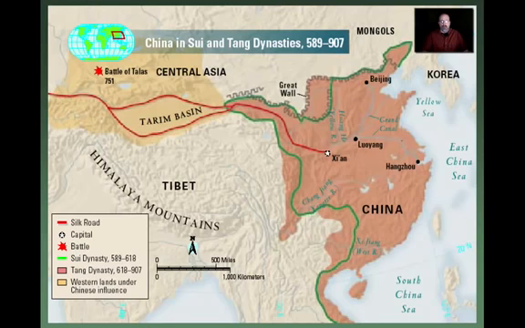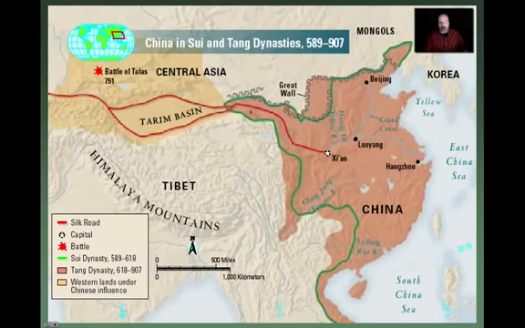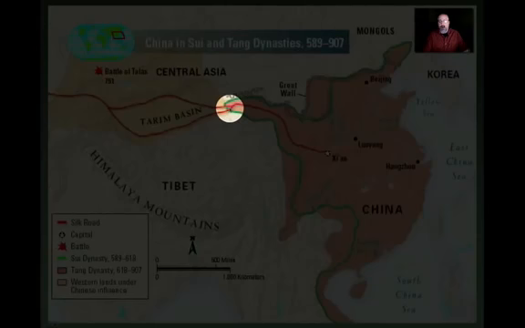You should make note, if you're looking, you can see this red line here. That, of course, is the Silk Road, and it's splitting on what they're calling the Tarim Basin, or what we know as the Taklamakan Desert. And again, they would have had influence over this region, but not direct control. So their direct control only extended to this furthest part of what we today call Dunhuang, the city of Dunhuang.